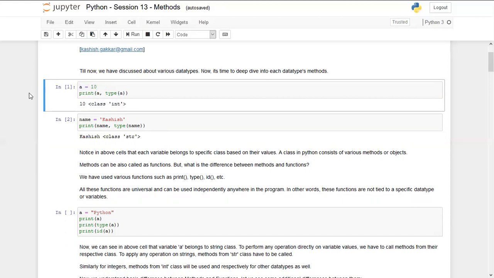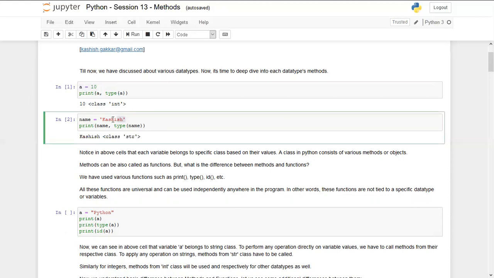They are not overlapped. If we want to use integer methods, they can only be used on integer variables. Similarly, str methods can only be used for string variables, because all the methods are called from a specific class, and can only be used with the respective data type variables. Methods can also be called functions.